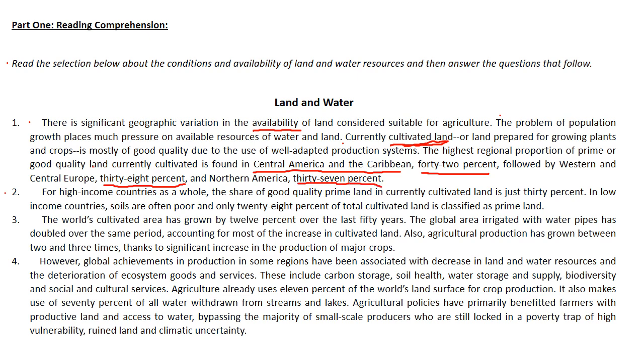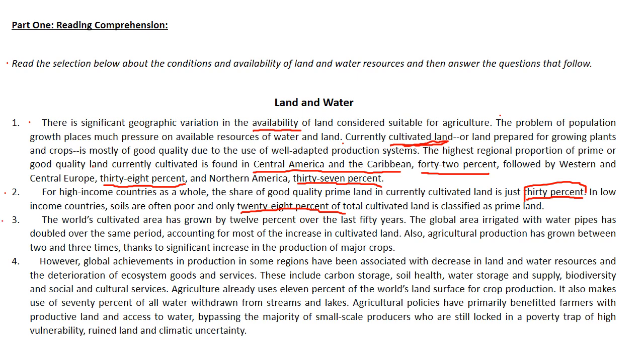Paragraph 2. For high-income countries as a whole, what we mean by high-income countries is the rich countries of the world, like the US, Canada, parts of Europe, the share of good quality prime land currently cultivated is just 30%. So in those rich countries, good quality of land is only at 30%. In low-income countries, soils are often poor and only 28% of total cultivated land is classified as prime. Prime, of course, we mean very good for planting or cultivation.